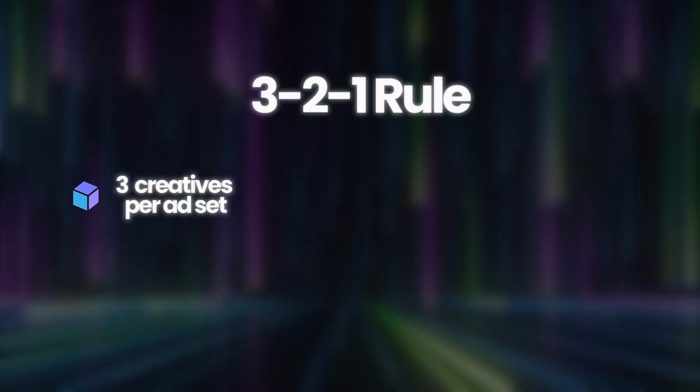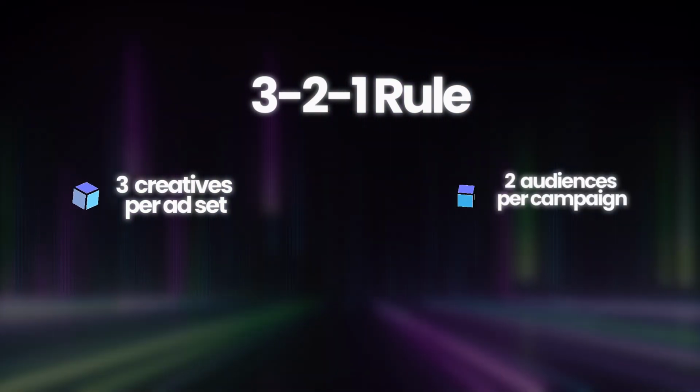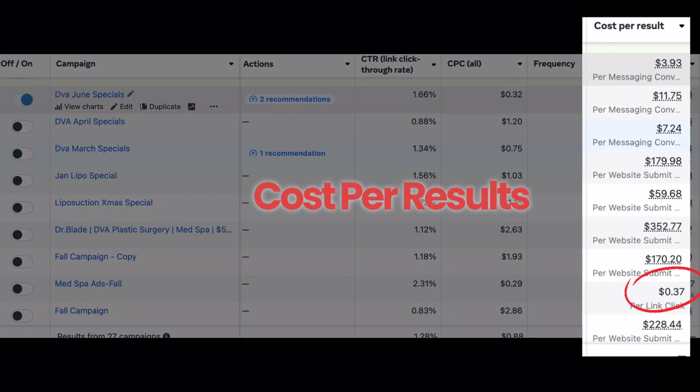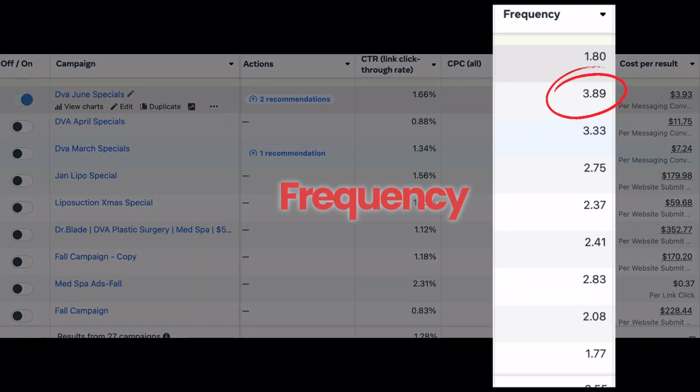Here's the solution, the 3-2-1 rule. Have 3 different ad creatives per ad set, 2 different audiences per campaign, and 1 new creative added every single week. Here's what you want to monitor daily. Your cost per result, is it trending up or down? Your frequency, if it's over 3, you need to do a refresh.